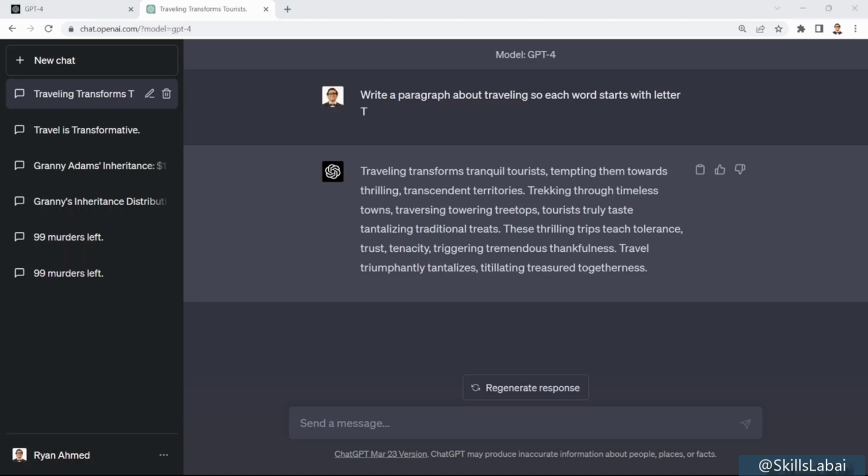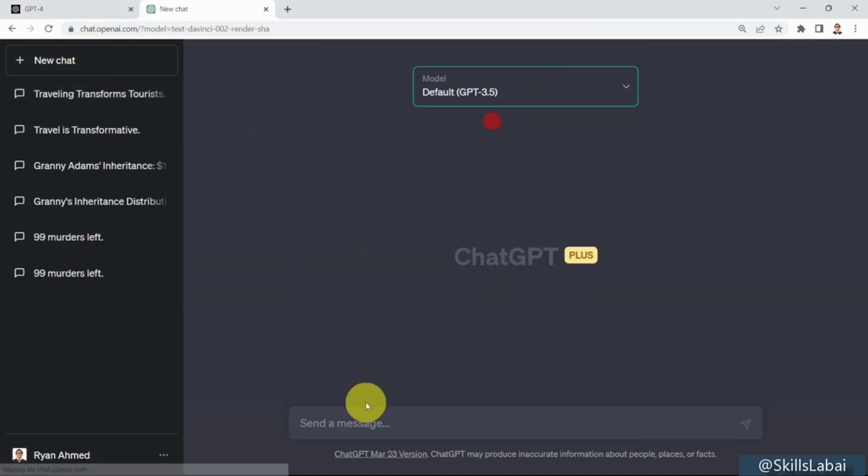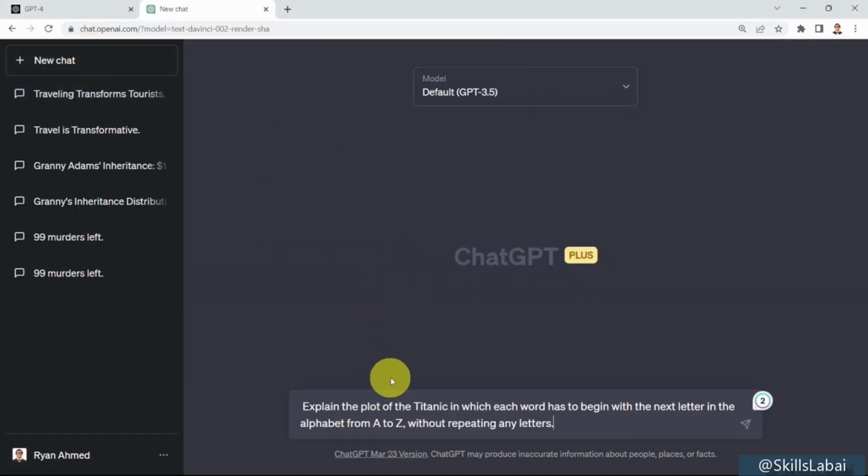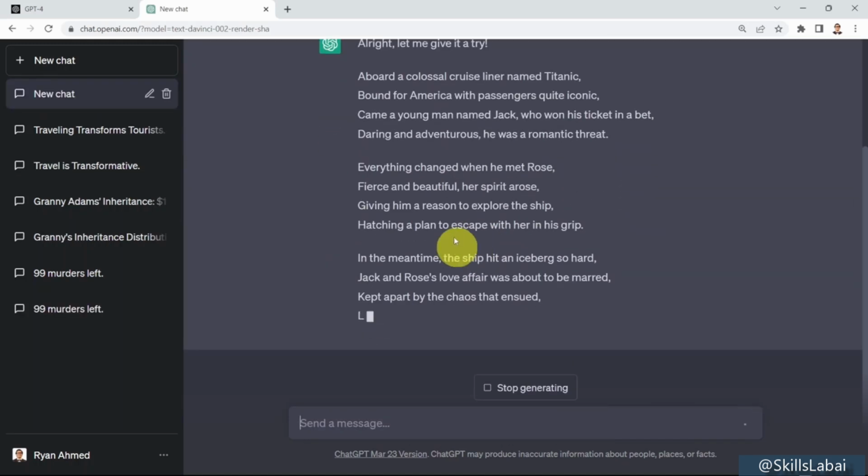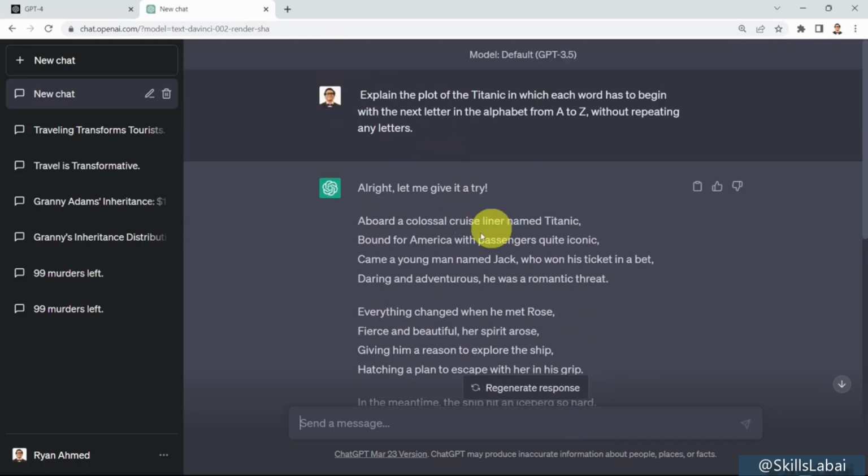Okay, let me show you another example. Let's assume that I would like to go back to ChatGPT here. I'm going to say, explain the plot of the Titanic, in which each word has to begin with the next letter in the alphabet from A to Z without repeating any letters. If you press enter on your keyboard, I'll tell you, well, sure, all right, here we go, let me give it a try.